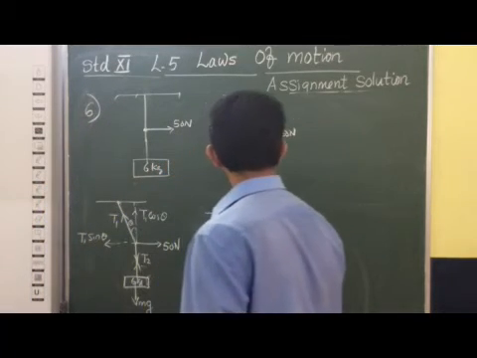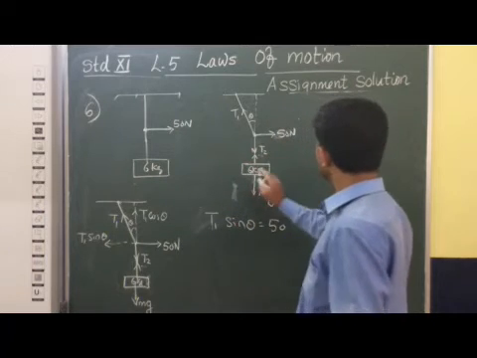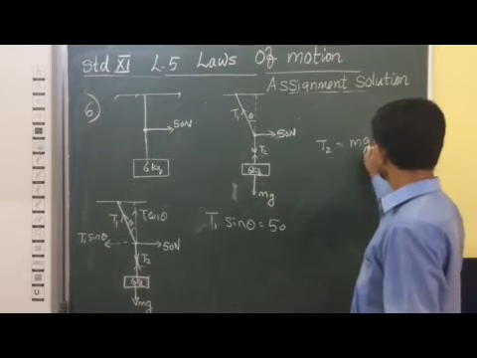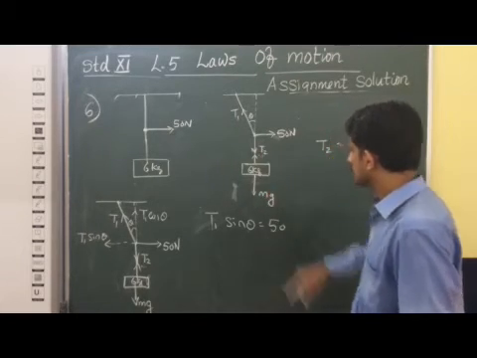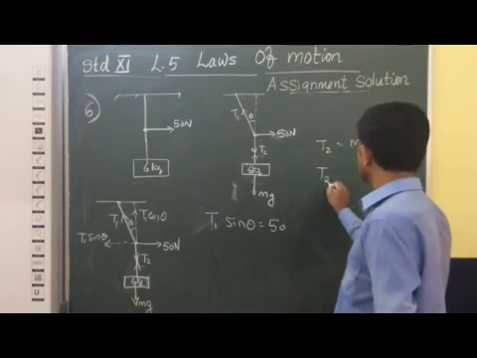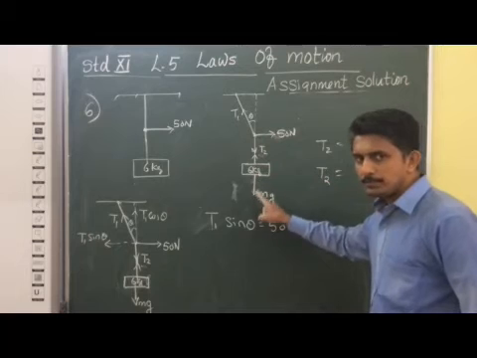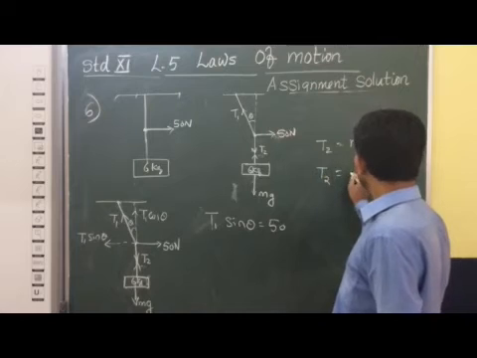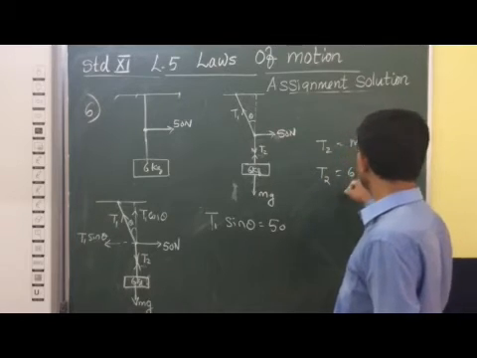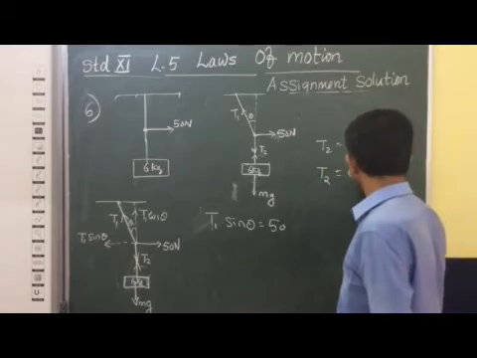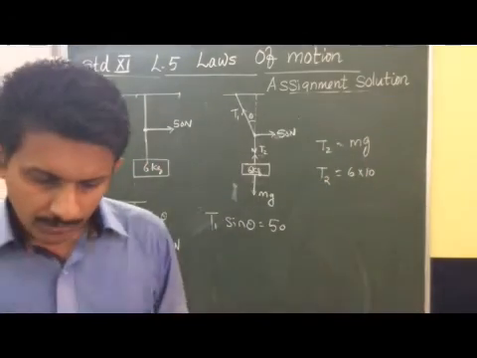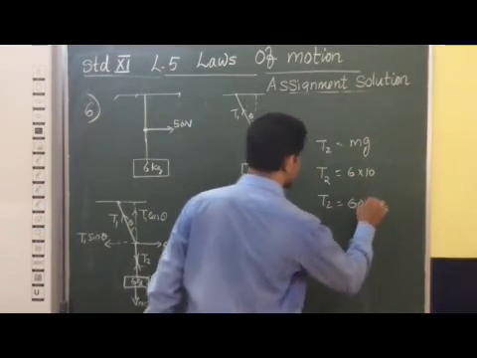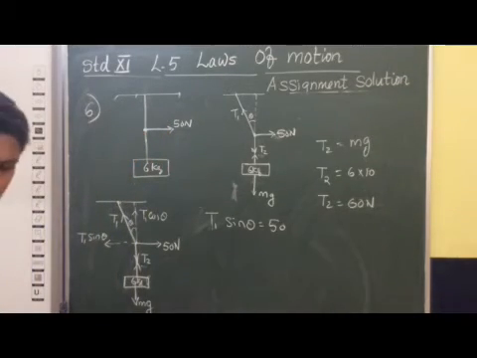So T2 we already know from this. What is the value of T2? T2 is equal to mg, you will get. Weight mg is balanced by the tension acting on this string. So we can find T2. M is 6, into G, we can take as 10. So T2 is coming as 60 Newton. This is where we can find the value of 60 Newton.